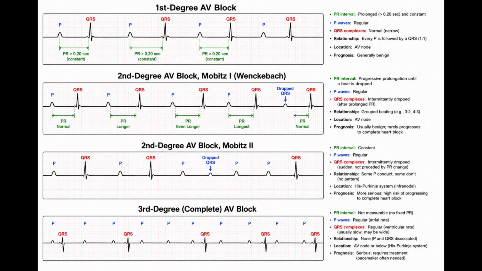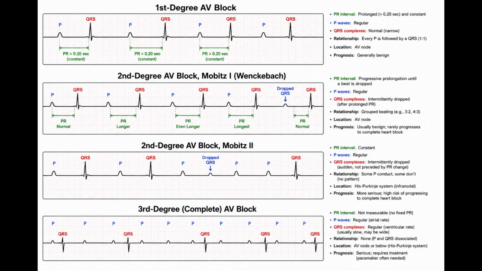Frequent dropped beats can reduce cardiac output and cause dizziness, hypotension, syncope, or weakness. For symptomatic bradycardia, give atropine as ordered and prepare for pacing if the patient does not improve. A permanent pacemaker is usually considered only when symptoms clearly correlate with the block or when the block is located below the AV node.